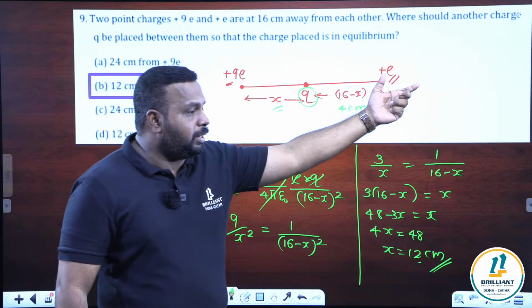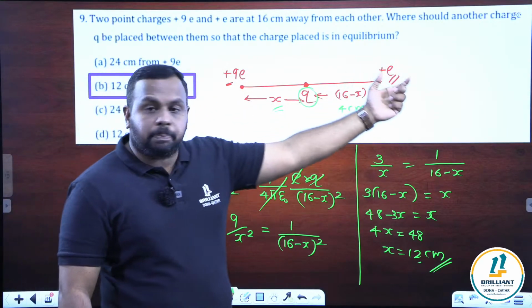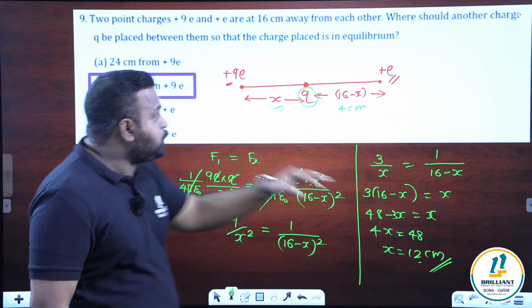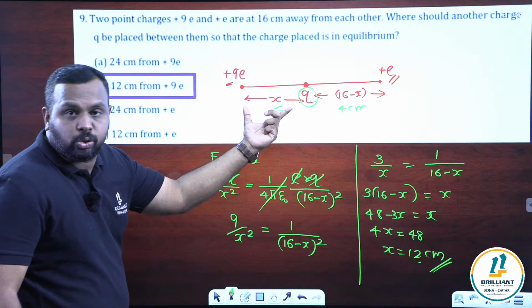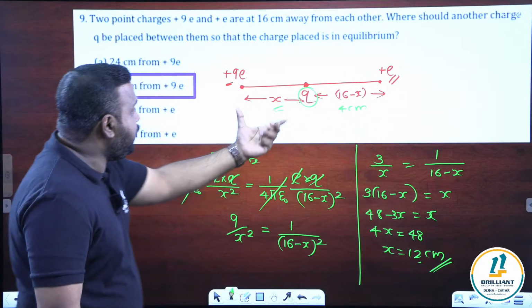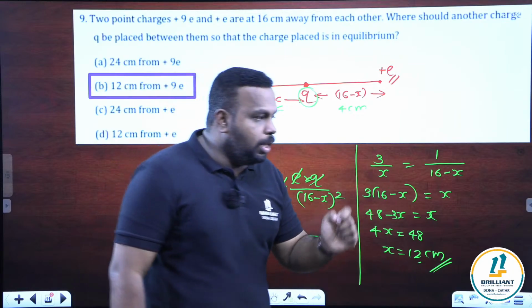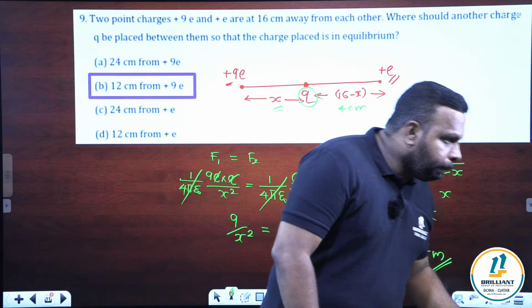4 centimeter from where? Plus E. So you have to check such an option is not there. So 4 centimeter from plus E is not there, which means you have to think if that is 4 centimeter, other will be surely, of course, 12 centimeter. So 4 centimeter from plus E means it will be 12 centimeter from the other charge. That's the idea you have to use. I think it's clear, Sanjay.